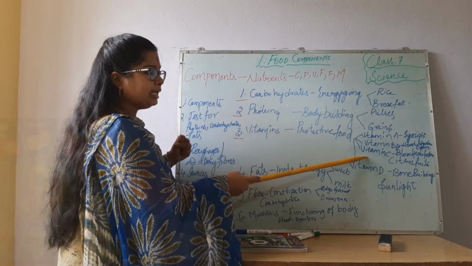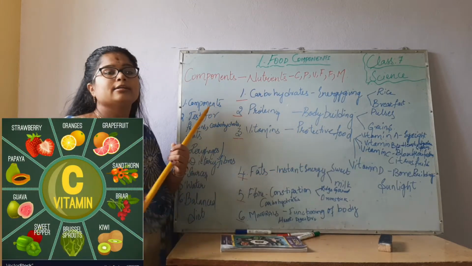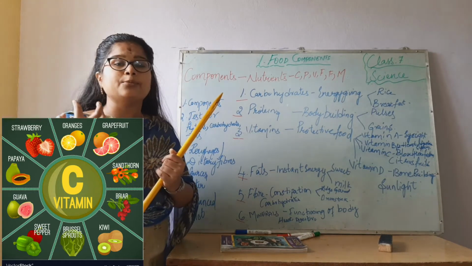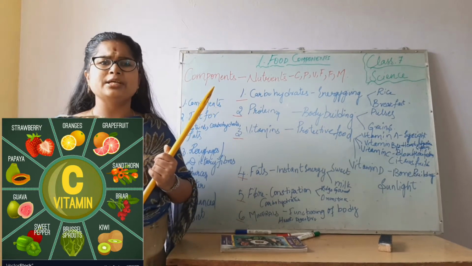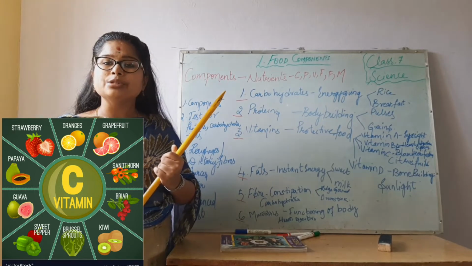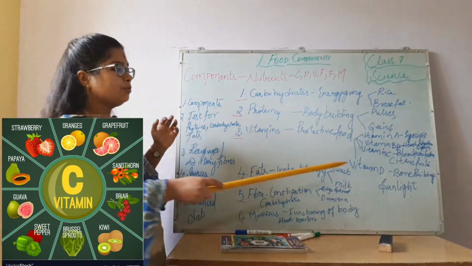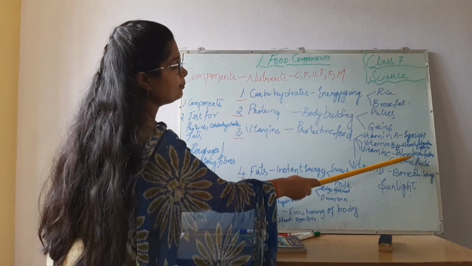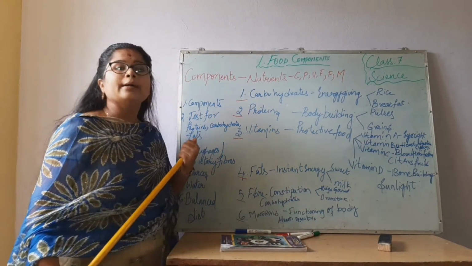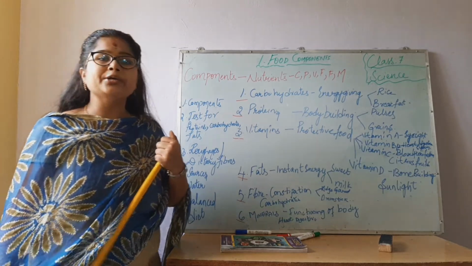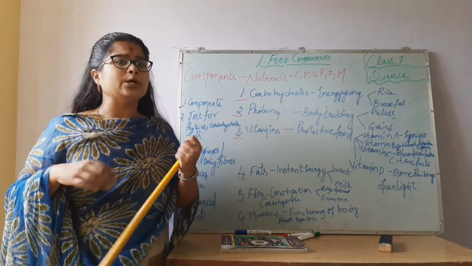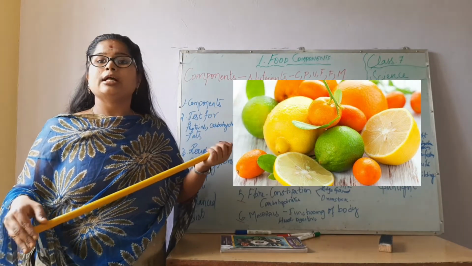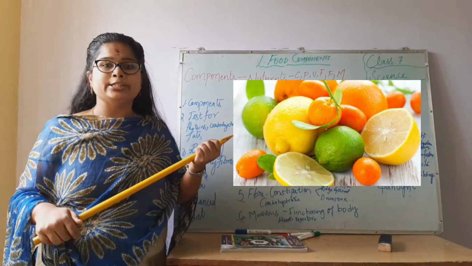And vitamin C, you know, nowadays even the doctors are asking us to take more and more vitamin C. What does vitamin C do to us? It helps in blood purification. Where will you find this vitamin C? In all the citrus fruits which are sour to taste, like your lemon, orange and all.